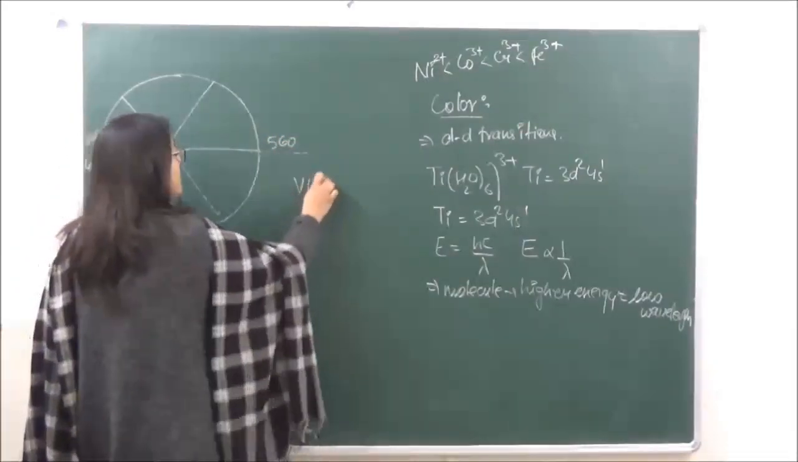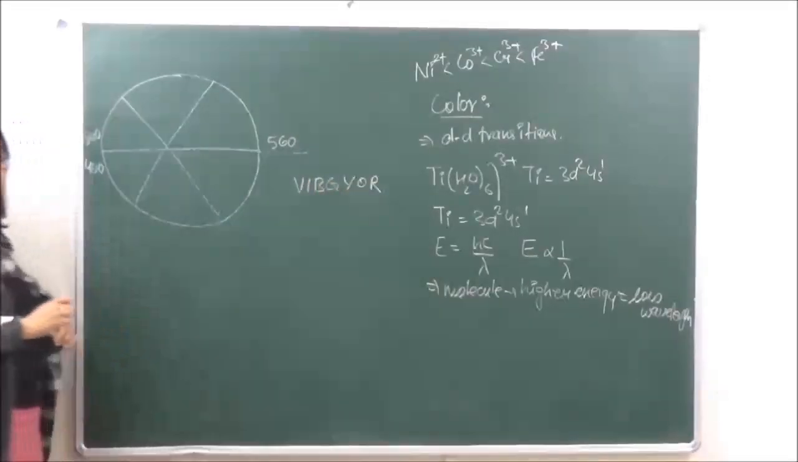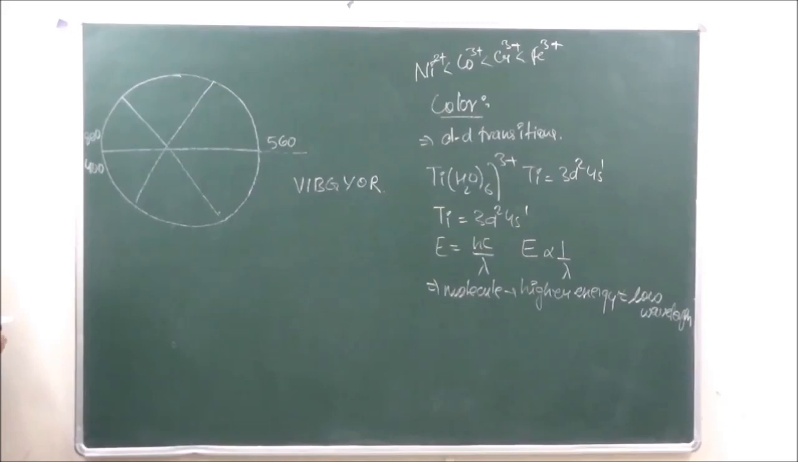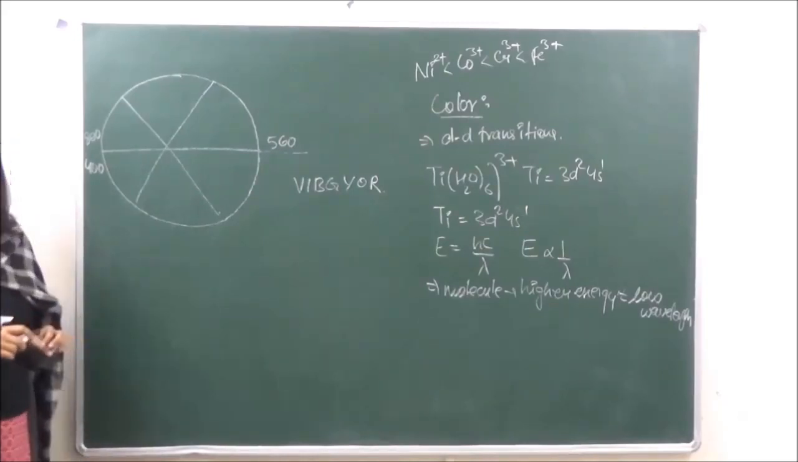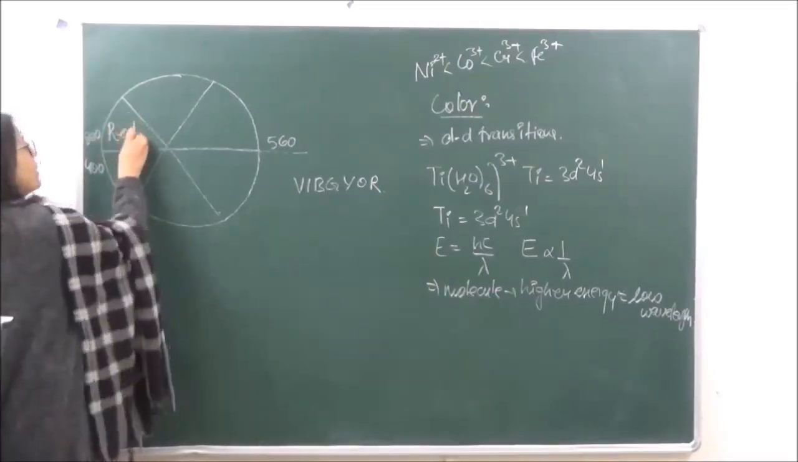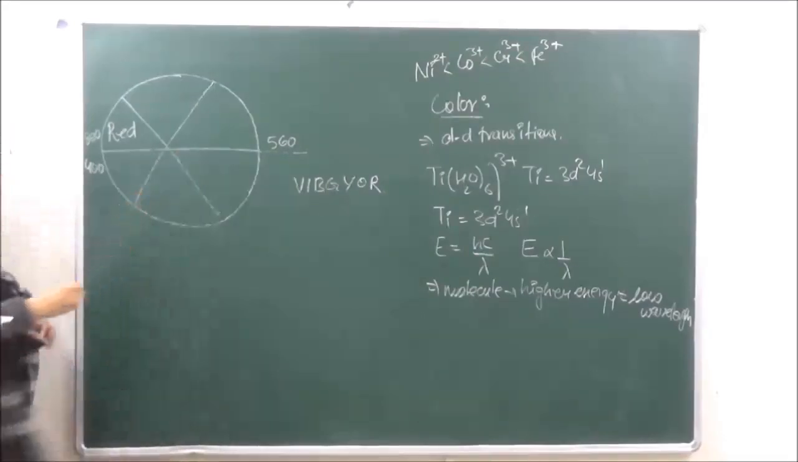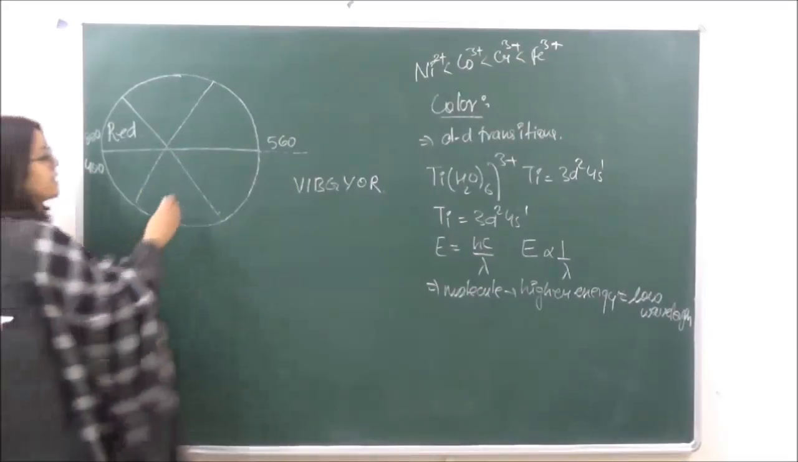So we have VIBGYOR. Okay, where violet is going to have the least wavelength and red is going to have the highest wavelength. Okay. Now anything which is going to absorb red is going to emit over here green.